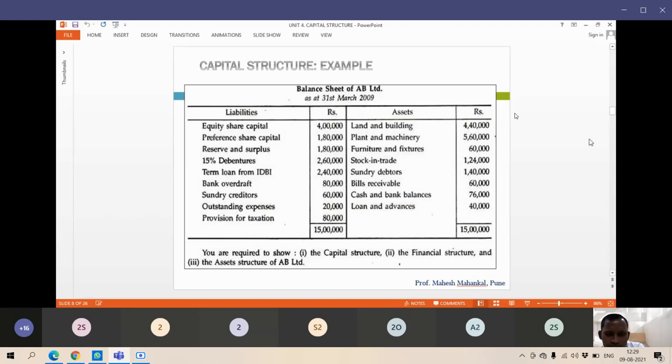Tell me which is the part of capital structure, students. All of you are able to view my screen? Okay. Asset structure, you can tell me. Capital structure, you can tell me. Okay, students, tell me. Hello. Yes, sir. Yeah, tell me capital structure. See, all of you are able to view my screen?